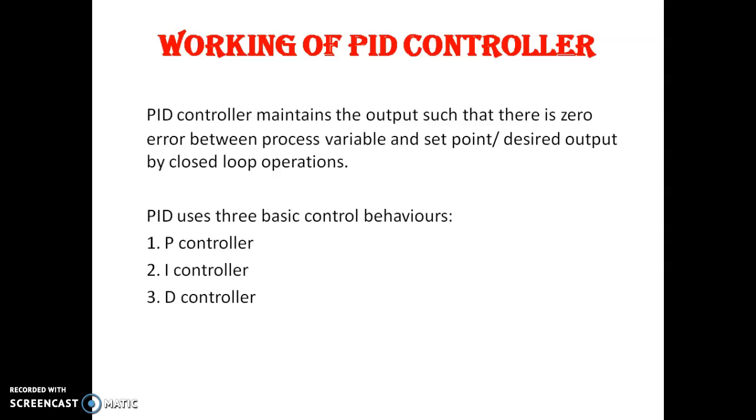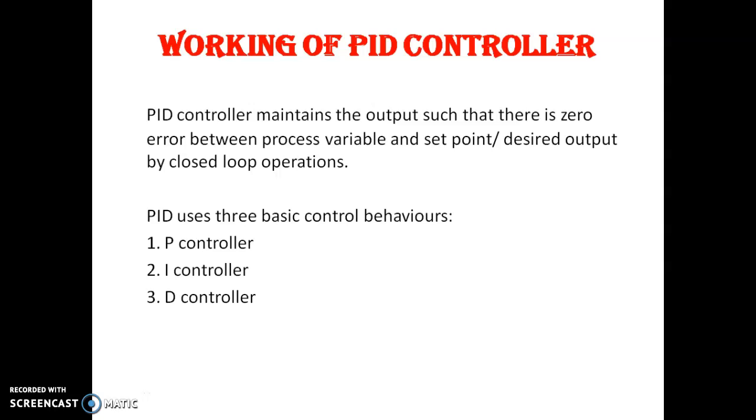Next we are going to study the working of a PID controller. With a low cost simple on-off controller, we can have only two control states, that is switching on or switching off. So it is used for limited control applications. These two control states are enough for the control objective.